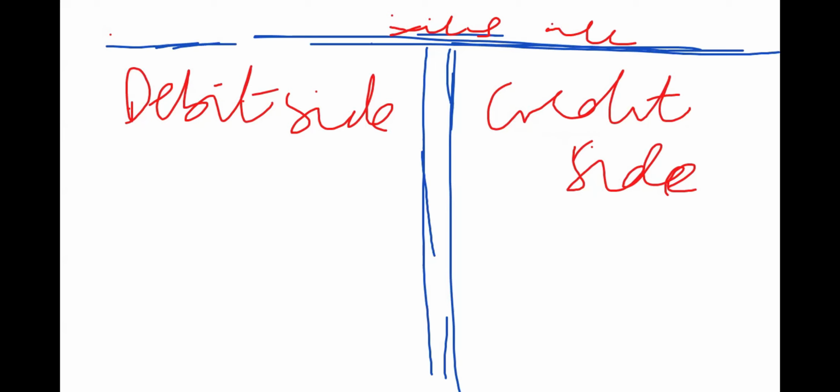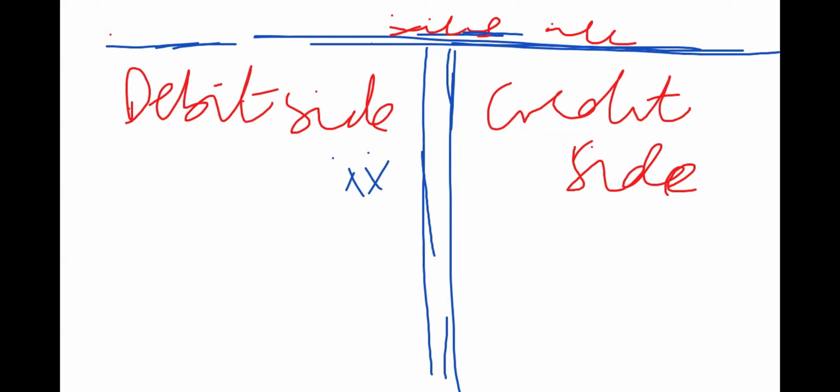So if you are recording on the debit side in a given account, maybe the sales account, whichever account it may be, you should go to another account and do the credit side recording. We said at the top of the bar, that's where we have the name of the account.